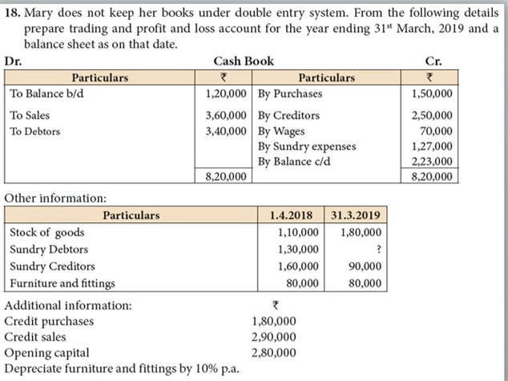Now, they had given the amount for opening capital, credit purchases, cash purchases, which is total purchases, and the amount for credit sales and cash sales, which is total sales. So, we don't want to find anything except the amount for sundry debtors.